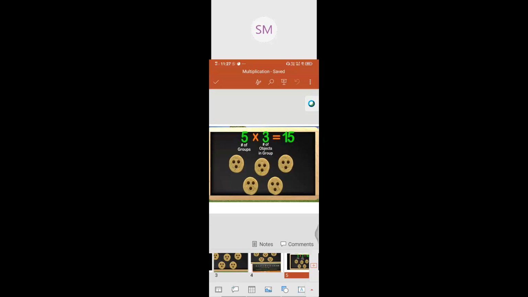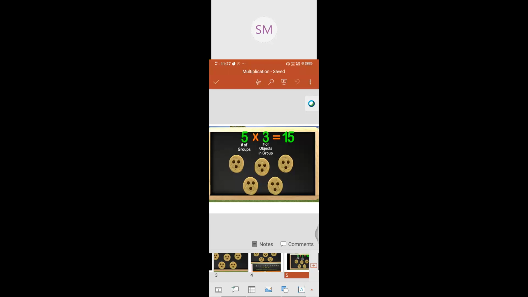How many chocolate chips in each biscuit? 3, 3, 3. Like this only, the short form of doing the addition is multiplication. 5 multiplied with 3 is 15. What is the total number of chocolate chips we got? Now we'll see that one.